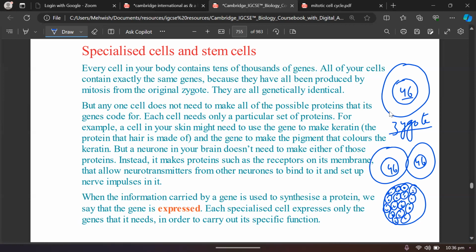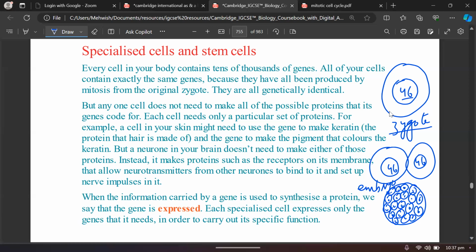It produced many cells, a ball of cells, that is called an embryo. So this embryo has got many cells, and they all are produced by mitosis. And then in this embryo, some cells will develop into the skin of the baby, some will develop into heart, some will develop blood vessels, some will develop brain, some will develop other cells, proteins, and so on.